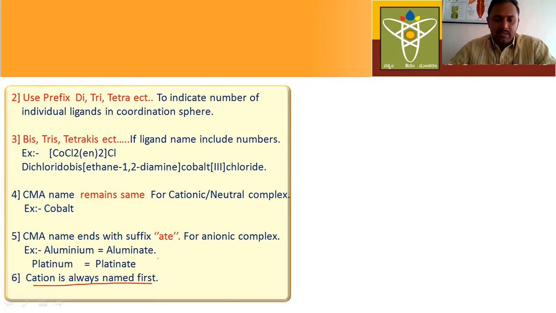Yes, here there are two types of ions. One is cation and one is anion. First, we have to name the cation. After writing the name of the cation, next we have to write the name of the anion. These are the general rules. By using these general rules, we have to write the names of coordination compounds.